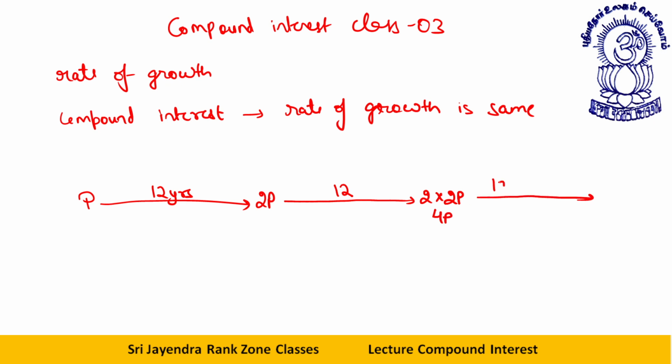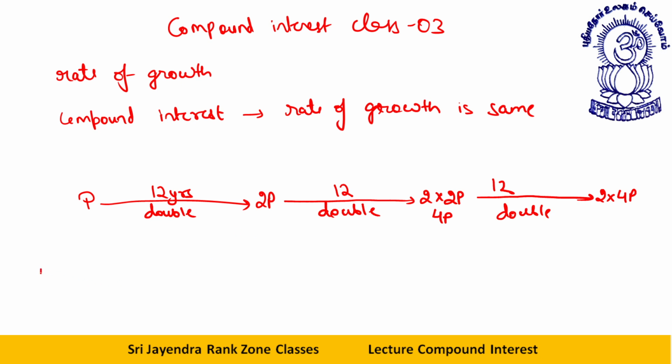Again, if I take 12 years, it will again double. The rate of doubling or the rate of tripling will remain the same. The time period required for an amount to get double will always remain same.